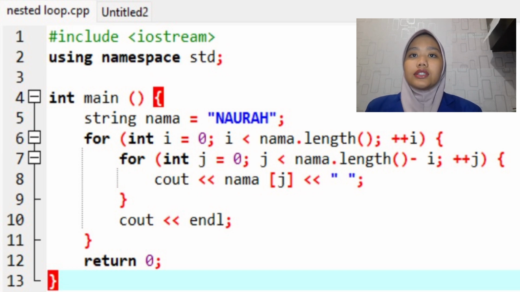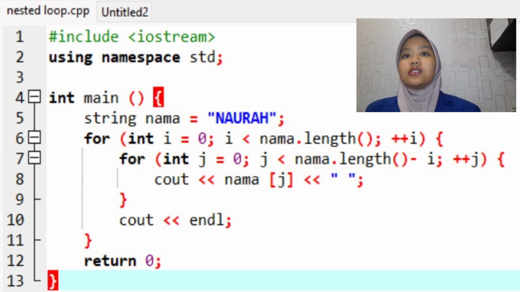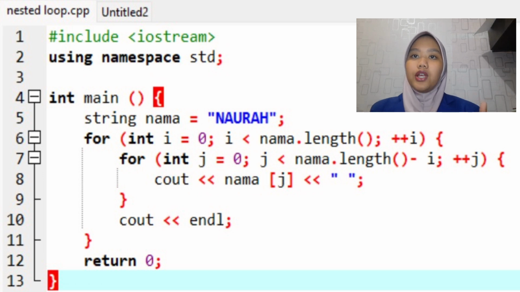In the fourth line is the main function, defined as the starting point or code entry of a program. String name Naura in the fifth line serves to define a variable of type string that stores the text Naura. The sixth row serves to make it easier to manage and manipulate text-based data.